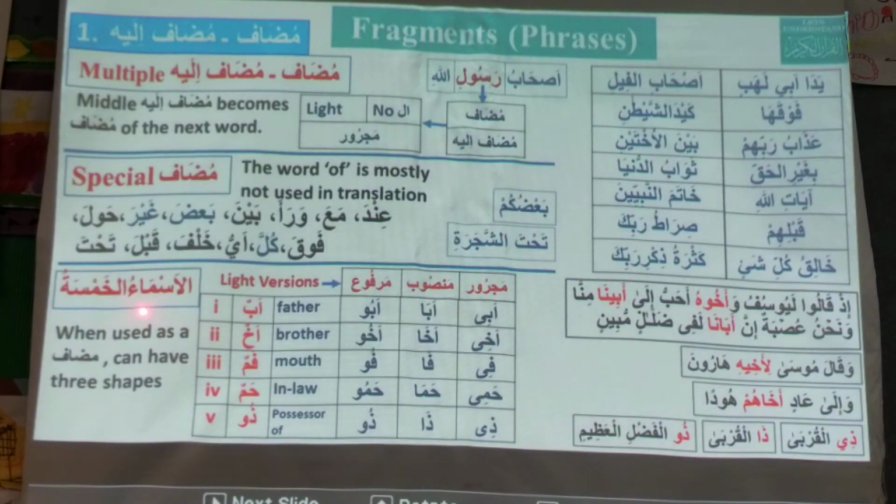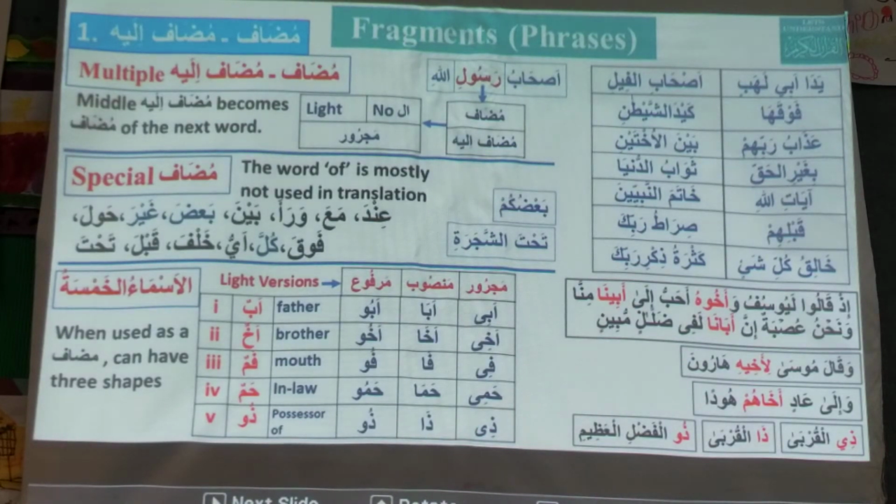Then we learned asma'ul khamsa. These are 5 nouns. When they are used as mudaf, they take these shapes. Like abun becomes abu in marfu form, aba in mansub form, and abi in majroor form. Similarly, akhun becomes akhu, akha, akhi. Famun becomes fu, fa, fi. Hamun becomes hamu, hama, hami. And zu means possessor of. Zu becomes zu, za, zi. Like zil qurba, zal qurba, or zul qurba.